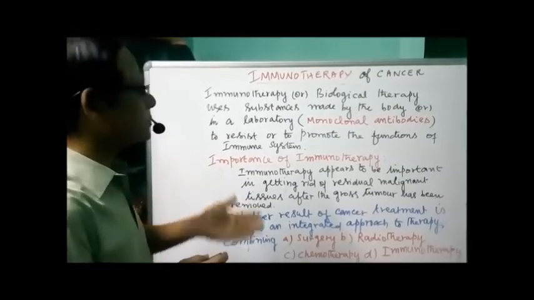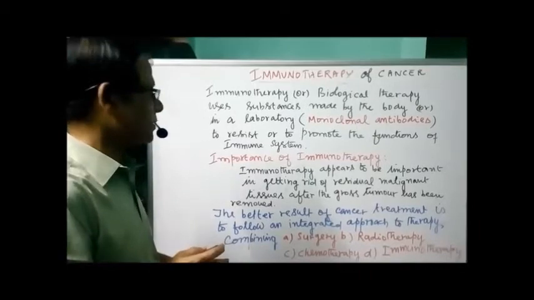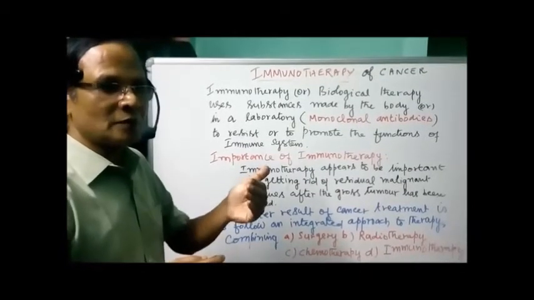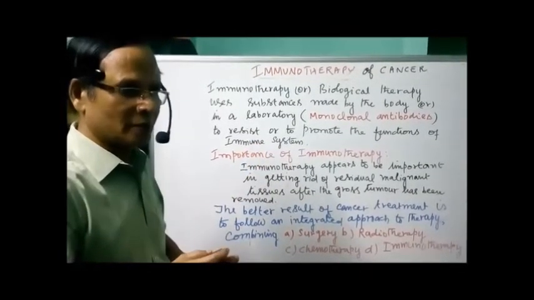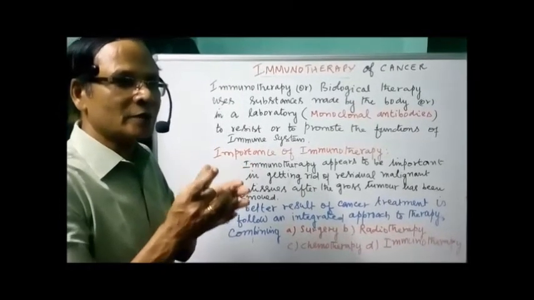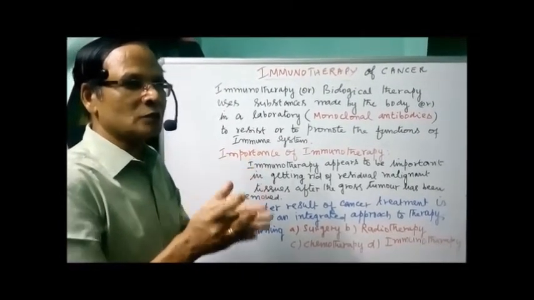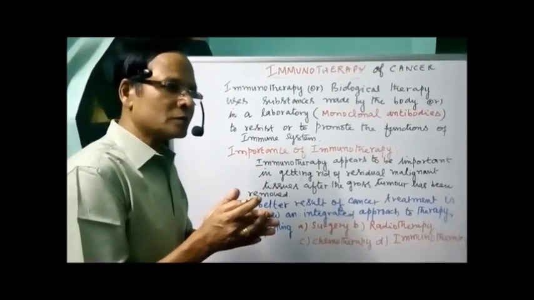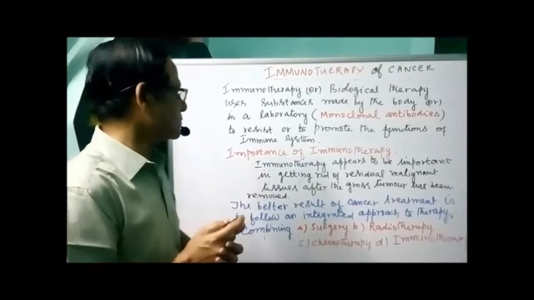Now what is the importance of immunotherapy? After radiation or other methods, if the malignant cells have been removed, there are still residual cells after the gross tumor has been removed.